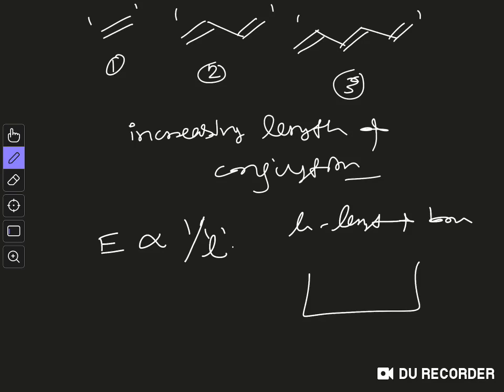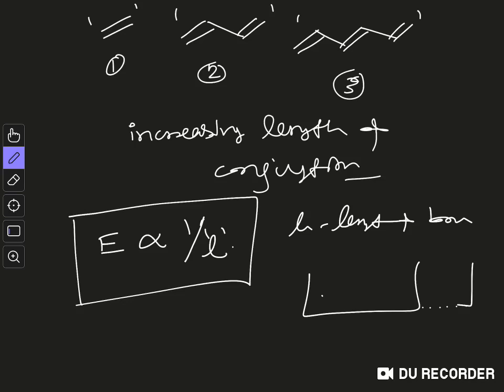So if this is your box and you have a particle in this box, and if you increase the length of the box, what will happen? The energy of the particle will decrease. You can do the derivation in physical chemistry, but the take home message from this particle in a box is, if we increase the length of the box, the energy of the system decreases. That is a stabilizing situation.